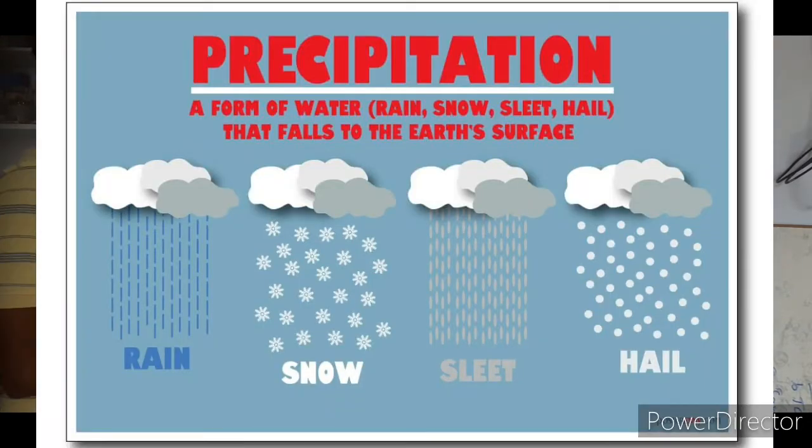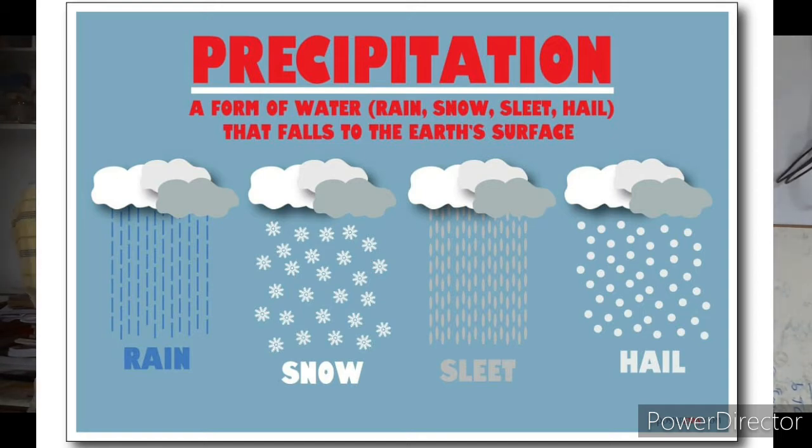What do you mean by the word plummet? P-L-U-M-M-E-T. Plummet means headlong, nothing but something falling to the surface. These two words are taken from Latin, meaning the fall of something from the sky to the surface. What do we call this? Rain. But precipitation is nothing but rainfall, right?